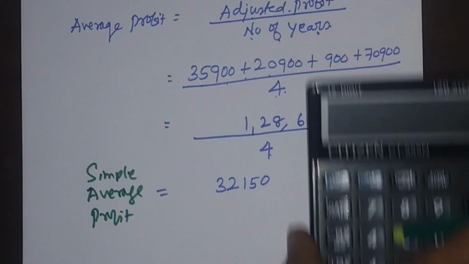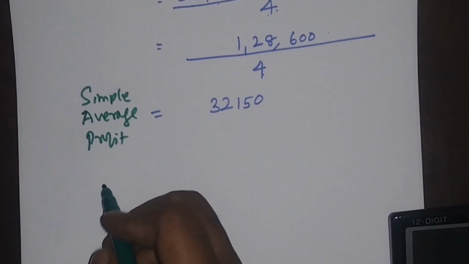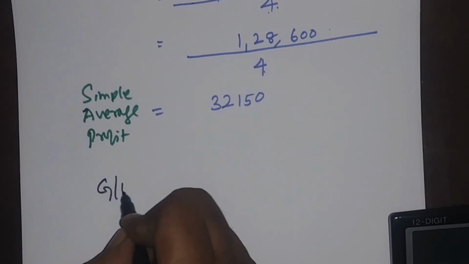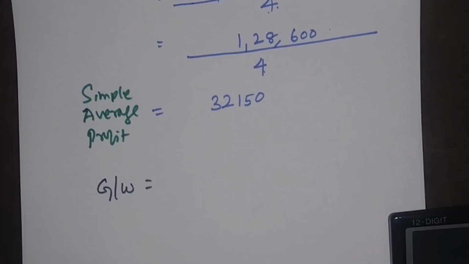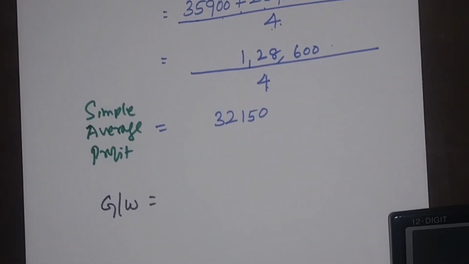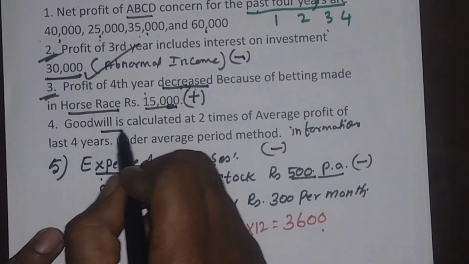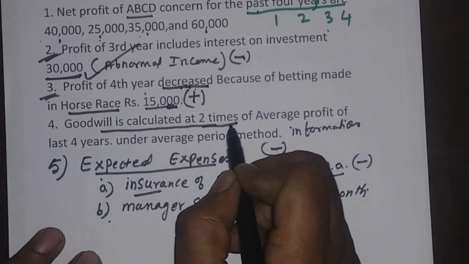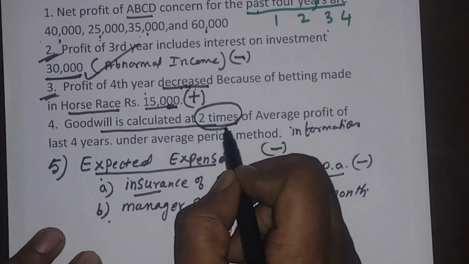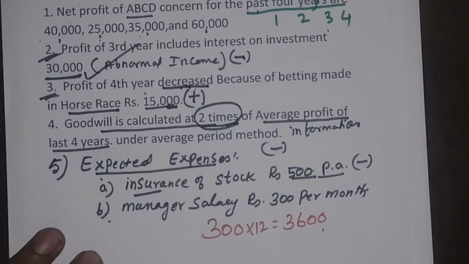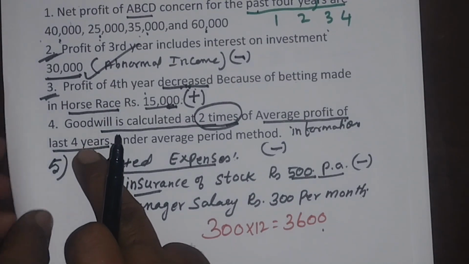And the next one I have to calculate here, it is the goodwill. Goodwill is equals 2 times of the average profit of last 4 year. It was mentioned in the question. Now we can see that goodwill is calculated at 2 times. This is the most important thing. 2 times of average profit of last 4 years. Now I have divided by 4.